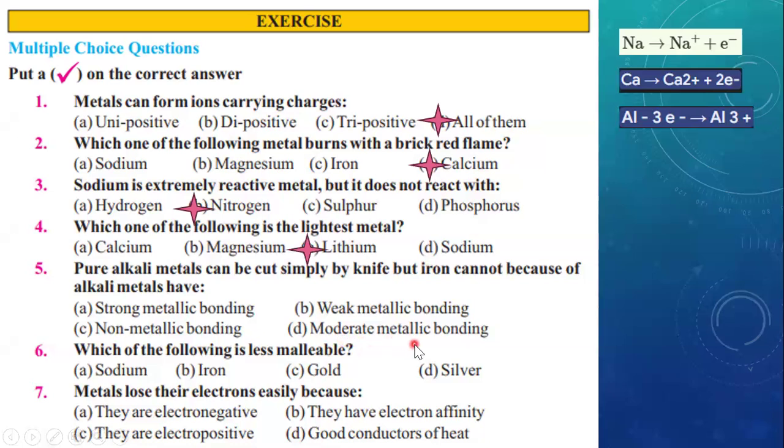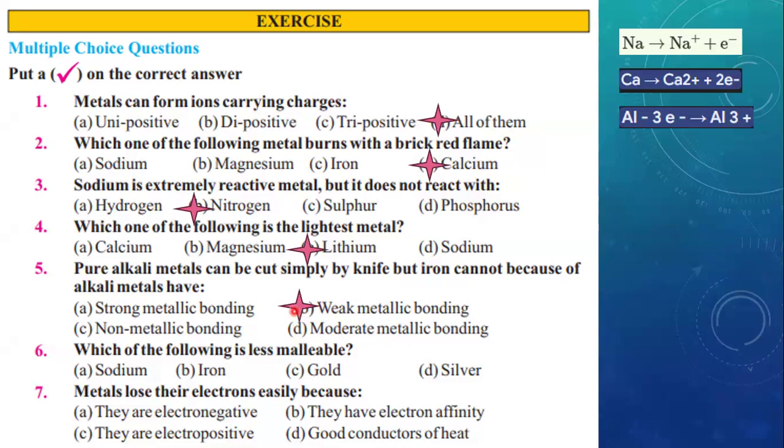We know that both alkali metals and iron have metallic bonding in them. But what is written? Can be cut simply. Only those substances can be cut simply, can be broken, if they have weak forces. So the option is going to be weak metallic bonding. For example, if a substance has very strong forces of attraction, like very strong metallic bonding, it is very difficult for us to cut it. So the correct option is weak metallic bonding.